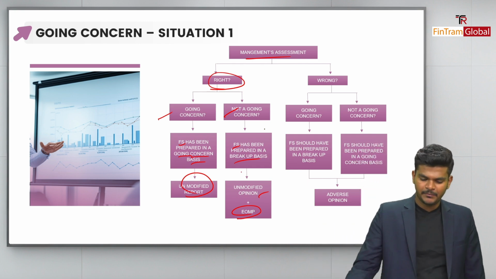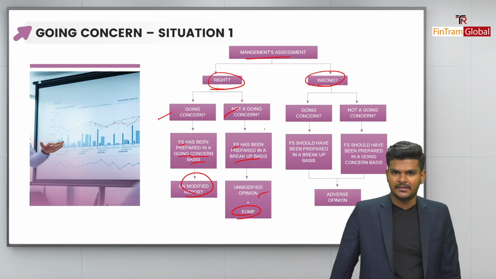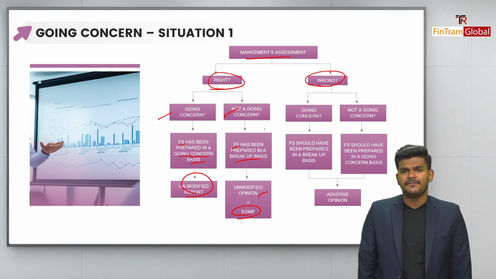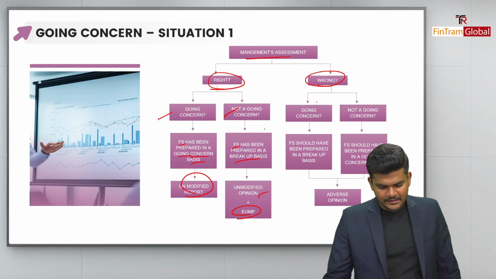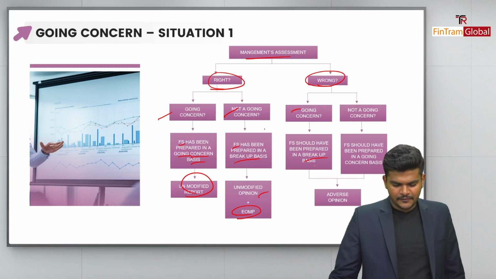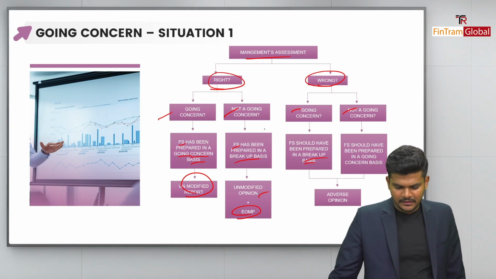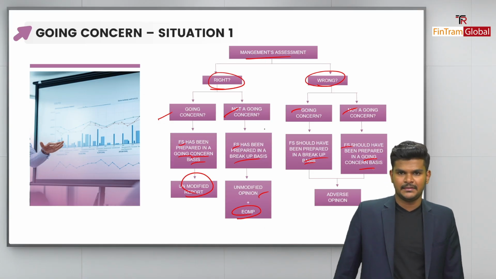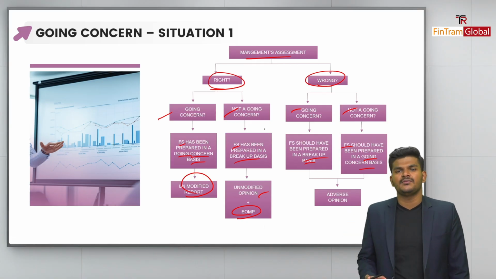Now, secondly, let's say that the management has made an assessment and it was a wrong assessment. Okay, folks? If it's a wrong assessment, then it can mean either of these two situations, right? Either the company is a going concern and the financial statement has been prepared on a breakup basis, or the company is not a going concern and the financial statement is prepared on a going concern basis, right? These are the two situations.